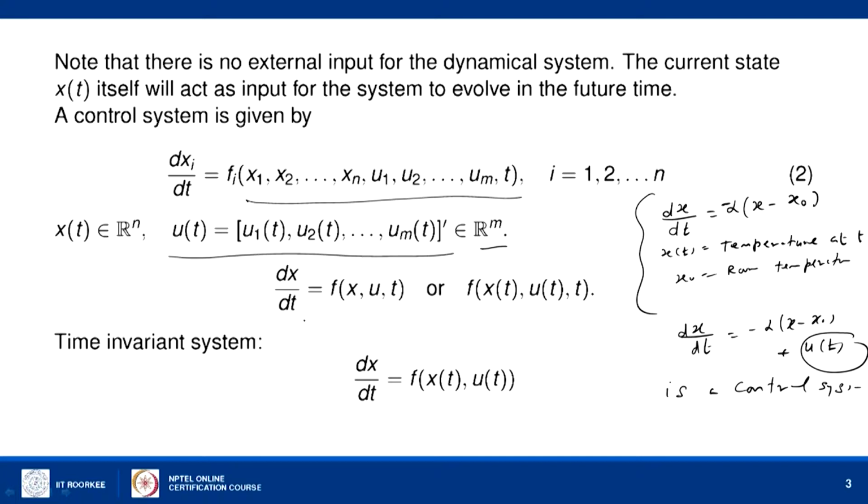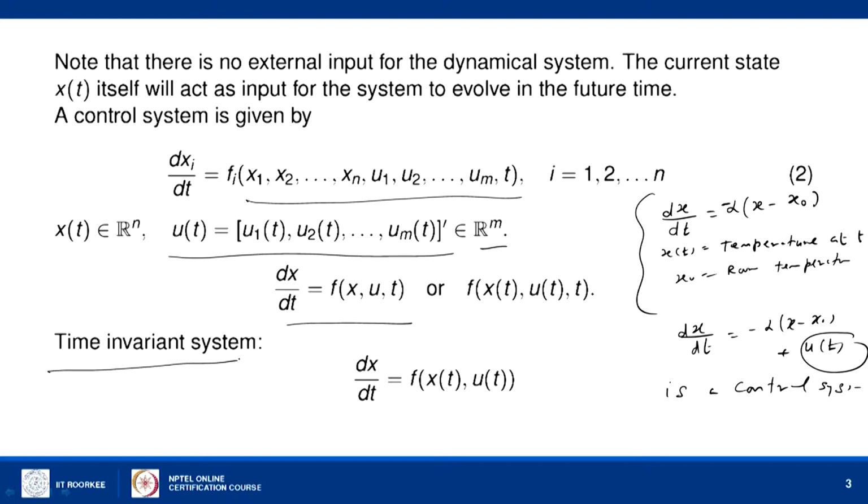This equation can be written as dx/dt is f of x comma u comma t in vector form, and if t is explicitly present in the equation, like f of x comma u comma t, then it is called the time varying system.